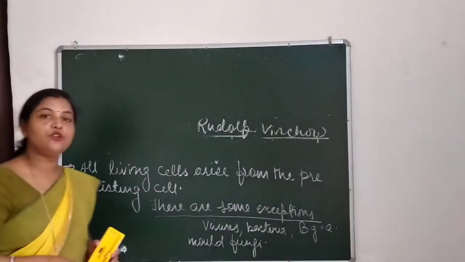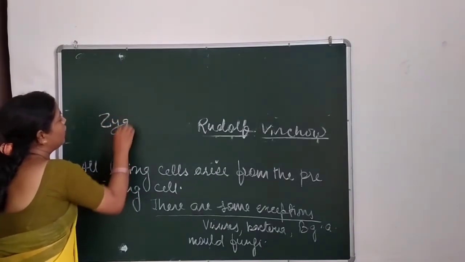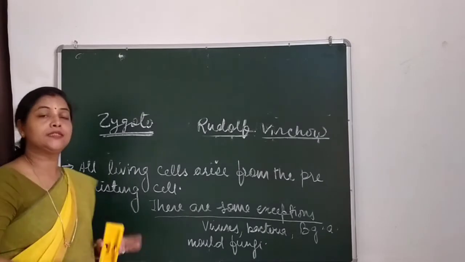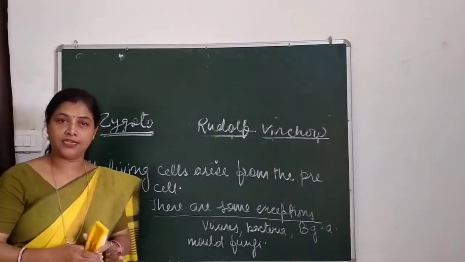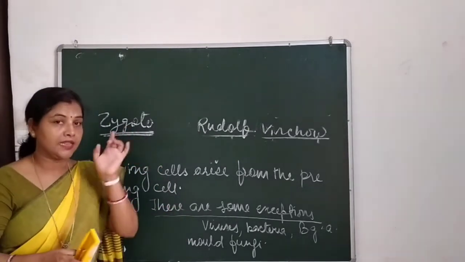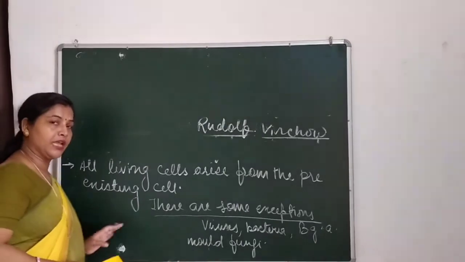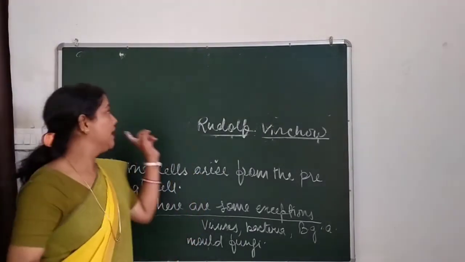In my last video I told you about the zygote, which divides rapidly. So a new cell arises from the pre-existing cell. So altogether four points were given in the cell theory.